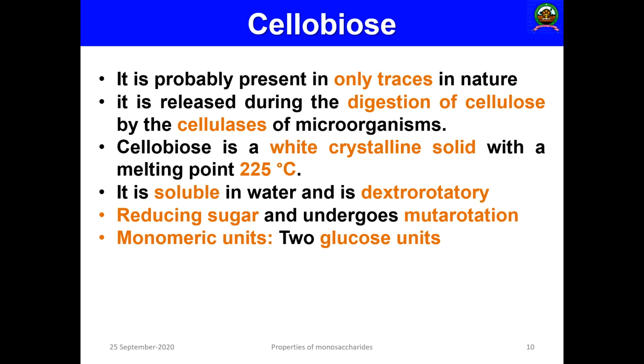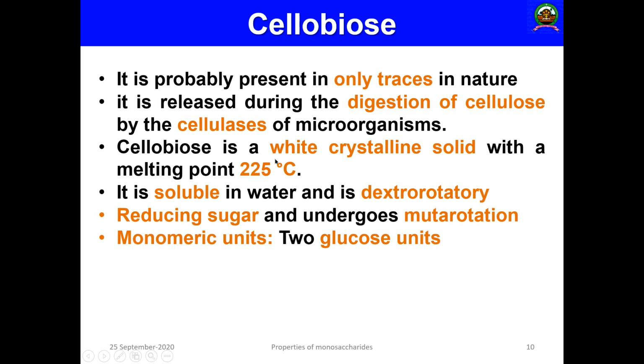Then the fourth well-studied example is another important disaccharide called cellobiose. Cellobiose is commonly present in nature, but only as a trace element. It is present in very small quantity; it is not abundant. It is released during the digestion of cellulose by the cellulase enzyme of microorganisms, especially bacteria and fungi.